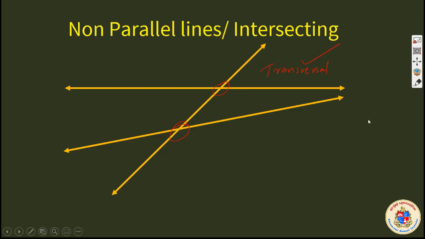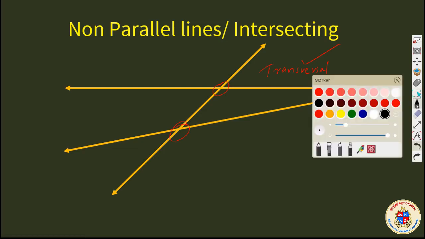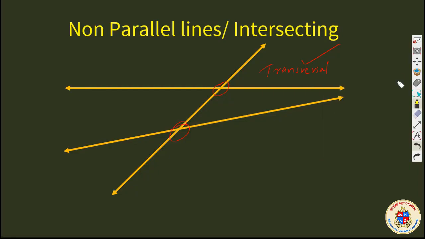Understood? Transversal will intersect two lines, and you studied about the number of angles formed in that. Very detailed study was done about intersecting lines, a transversal, and intersecting and parallel lines. We found that angles are formed in this kind of situation.